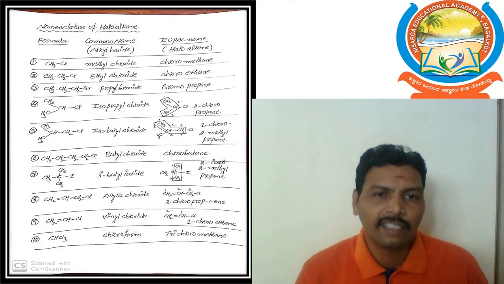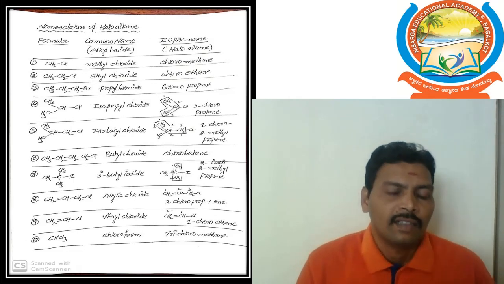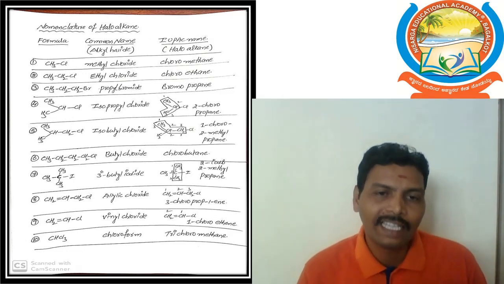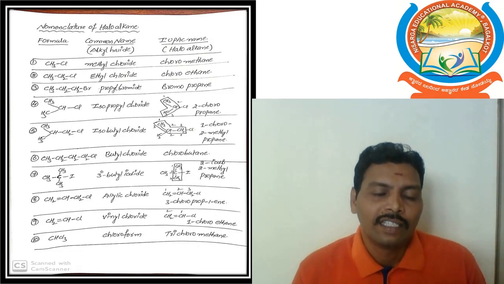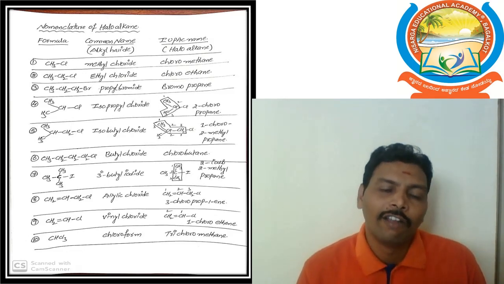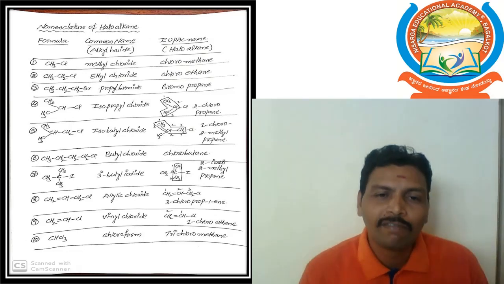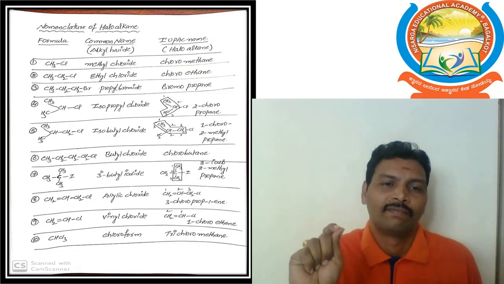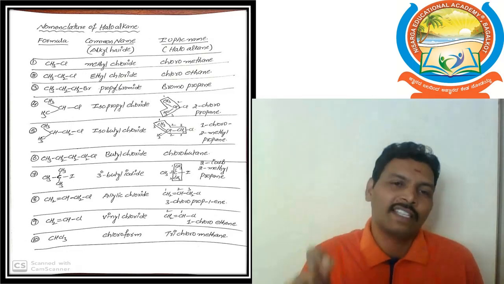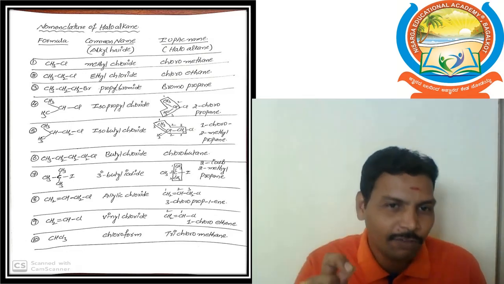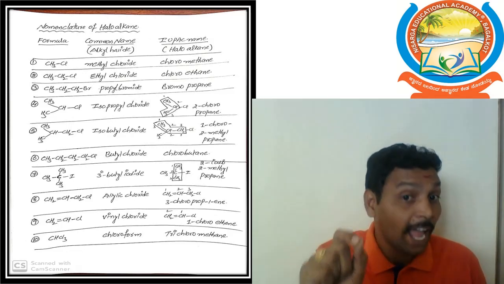Just now we discussed the classification of haloalkanes, next the classification of haloarenes, next the classification based on hybridization. Up to this point, the classification part is completed. Next we will go to the nomenclature of haloalkanes.